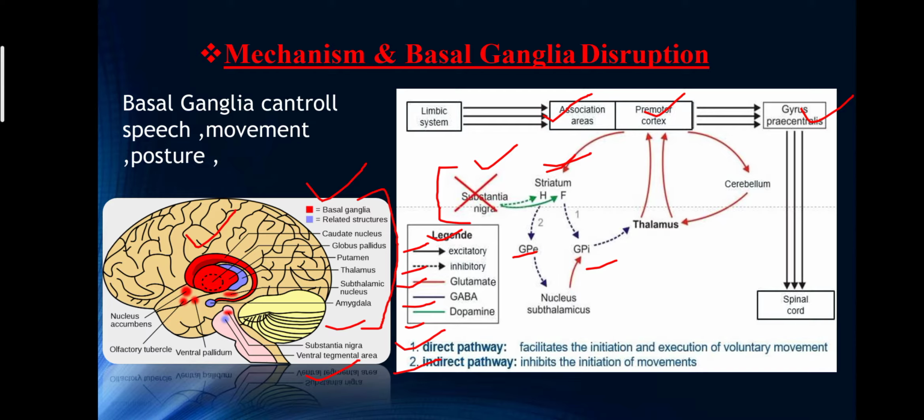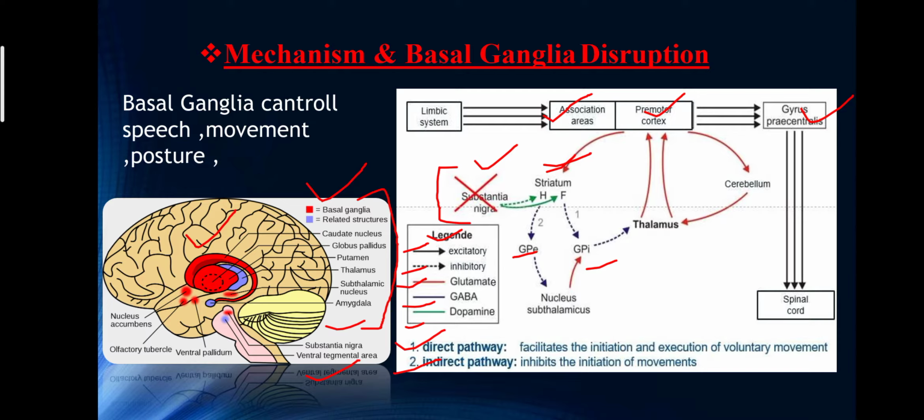Thus, because of the double negative in this pathway, between the striatum and the GPi, and the GPi and the thalamus, the result is the exciting of the direct pathway: the striatum neuron is to excite the motor cortex.